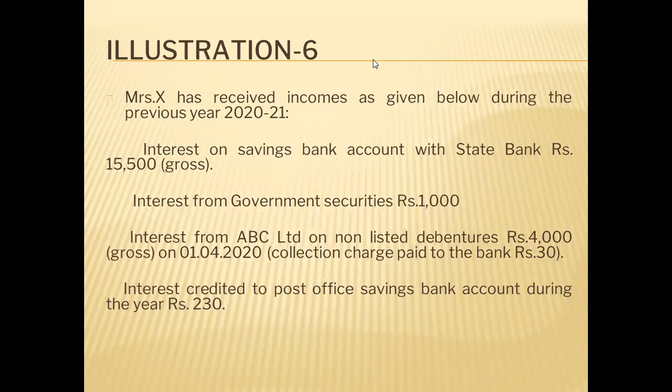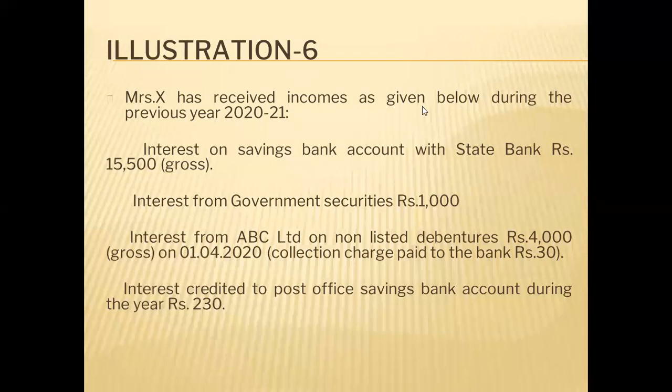Some popular examples of income which are normally taxable under income from other sources are dividends, interest, casual income, that is winning from lotteries, puzzles, etc. So these are income which cannot be taxed under other heads. So it will be taxed under income from other sources.